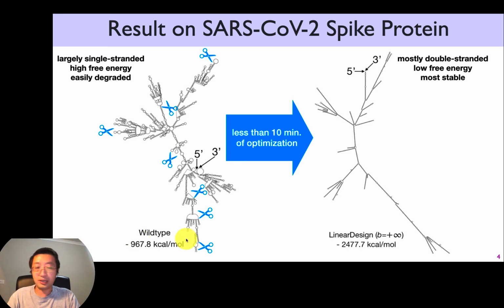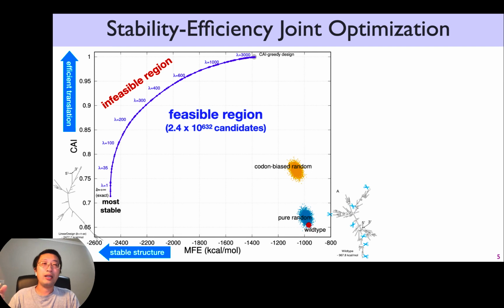And this is computational estimation of the stability, right? And so here's the wild type. Here's the most stable sequence and structure.